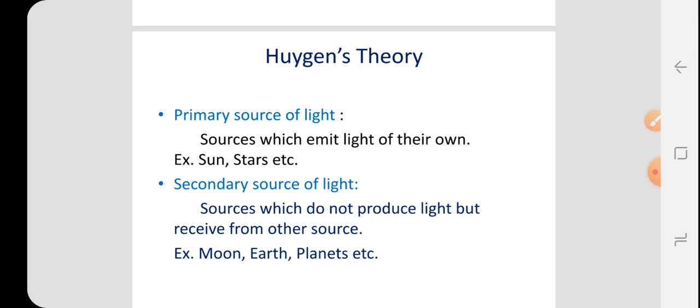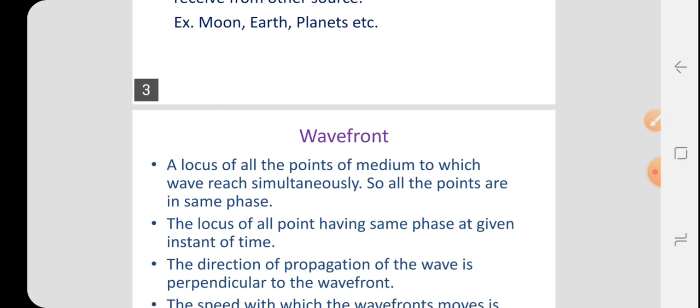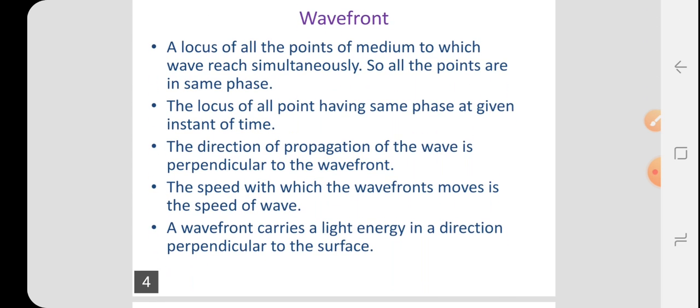Huygens theory also studies that when light travels in a medium, different wavefronts are formed. Wavefront means a locus of all the points of the medium which the wave reaches simultaneously, and all points are in the same phase.